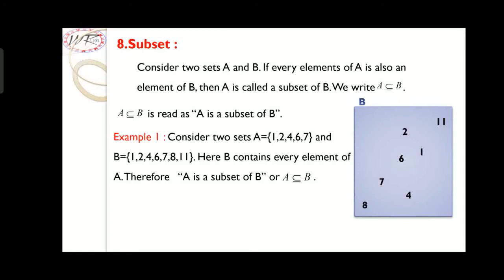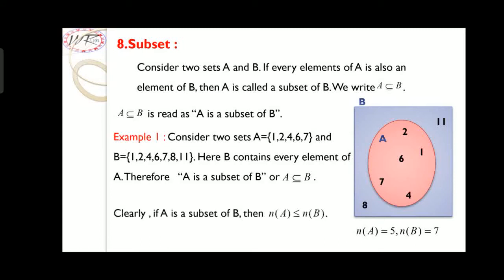There are 7 elements in the set B, in which 5 elements are common between A and B. n(A) = 5, n(B) = 7. Clearly, if A is a subset of B, then n(A) is less than or equal to n(B).